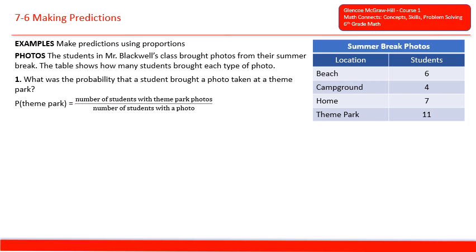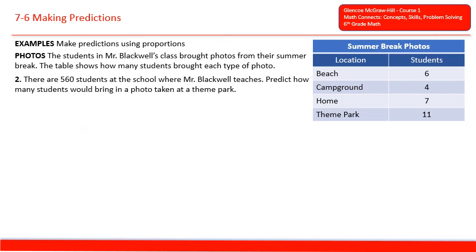So the probability of theme park equals number of students with theme park photos over number of students with a photo. So there were 11 theme park photos and a total of 28 photos. The probability that a student brought a photo taken at a theme park was 11 over 28, or 11 out of 28.